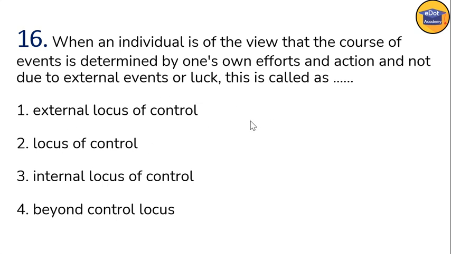locus of control, internal locus of control, and beyond control locus. Locus means center point. So he is thinking about himself. External locus of control is not there. So internal locus of control is the correct option here, because he's thinking that he's controlling everything, and what is happening in the organization is due to his own effort and action. So option third is correct here. That means internal locus of control is the correct answer.